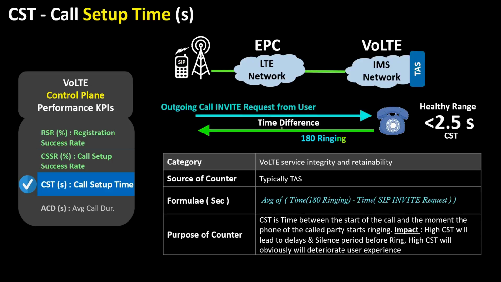The CST is measured in seconds. The healthy value of CST is less than 2.5 seconds. This KPI is categorized in the family of the integrity and retainability KPIs. The typical value of this KPI comes from the TAS.